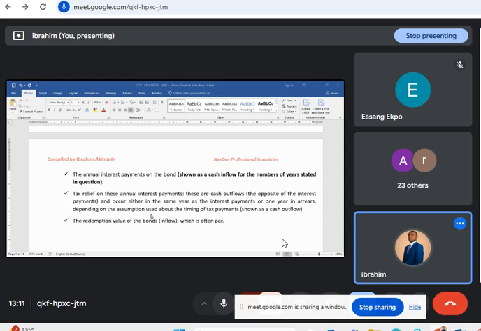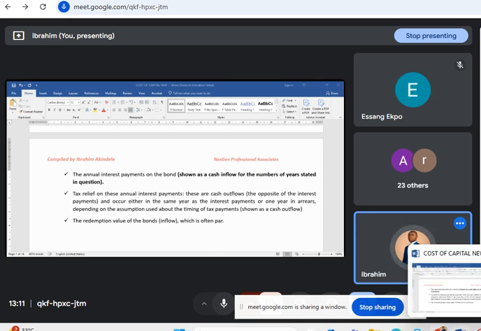That is why it is an outflow. Then the redemption value is like a principal, what you will pay at the end of the period, your principal plus interest, and it can be at par. Par means 100.